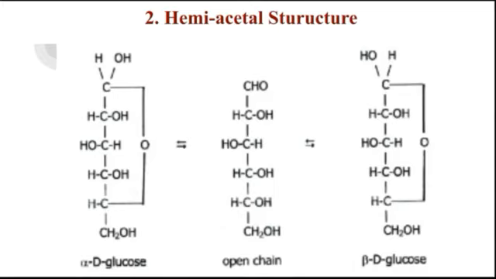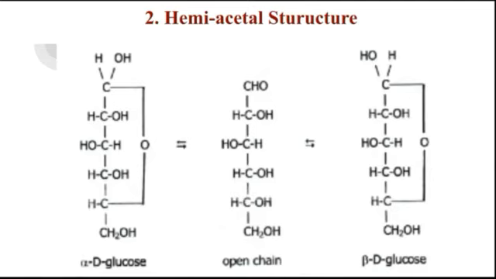Because this structure forms one particular ring. The first carbon in glucose condenses with the OH group of the fifth carbon atom, and that particular ring is formed. That ring form is called as hemiacetal structure.